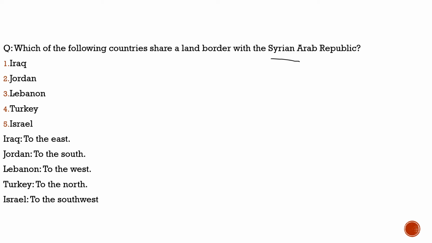So with this we need to know, a direct question may not come with respect to the constitution of Syria, but definitely a map based question can be asked in the exam. Here we need to know which countries border Syria. A question about it can be asked in the exam, so we will understand through this question. Please do remember that. Here the question says, which of the following countries share a land border with the Syrian Arab Republic, Syria? First statement, Iraq, 100%.